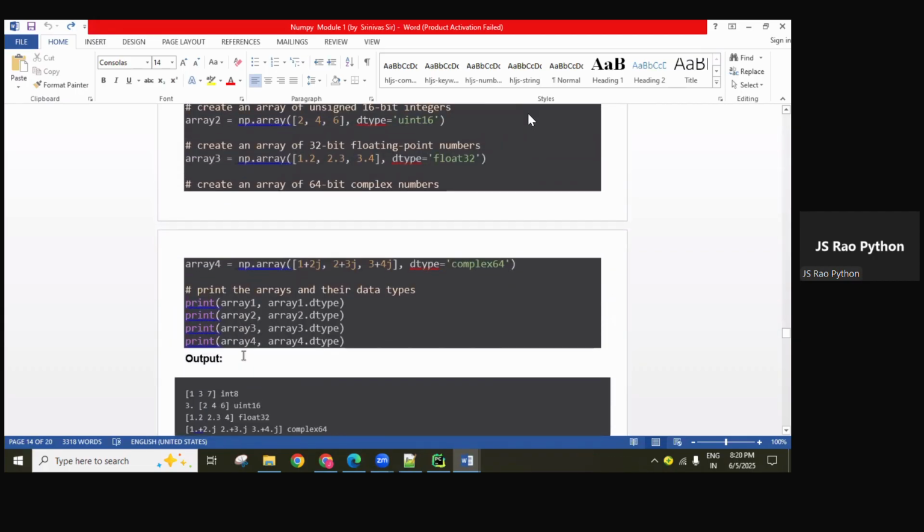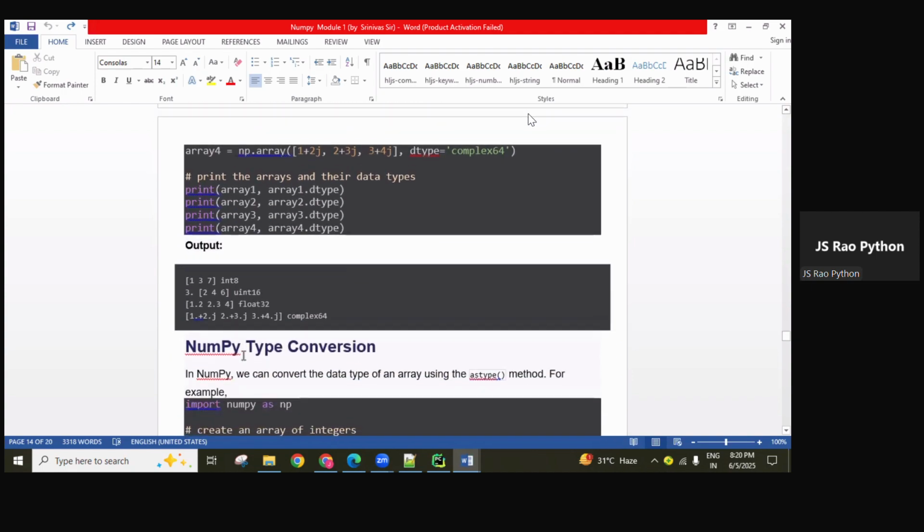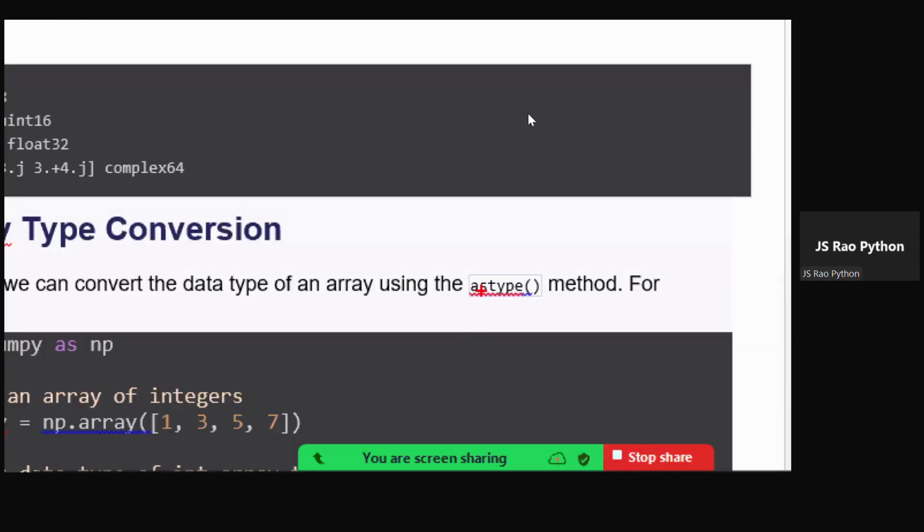And next, type conversion, guys. How to do type conversion? Converting one type of object into another type. For example, I want to convert an int64 object into float64. Like that, how are we converting one type into another? For that, we use the astype function. See here, astype.